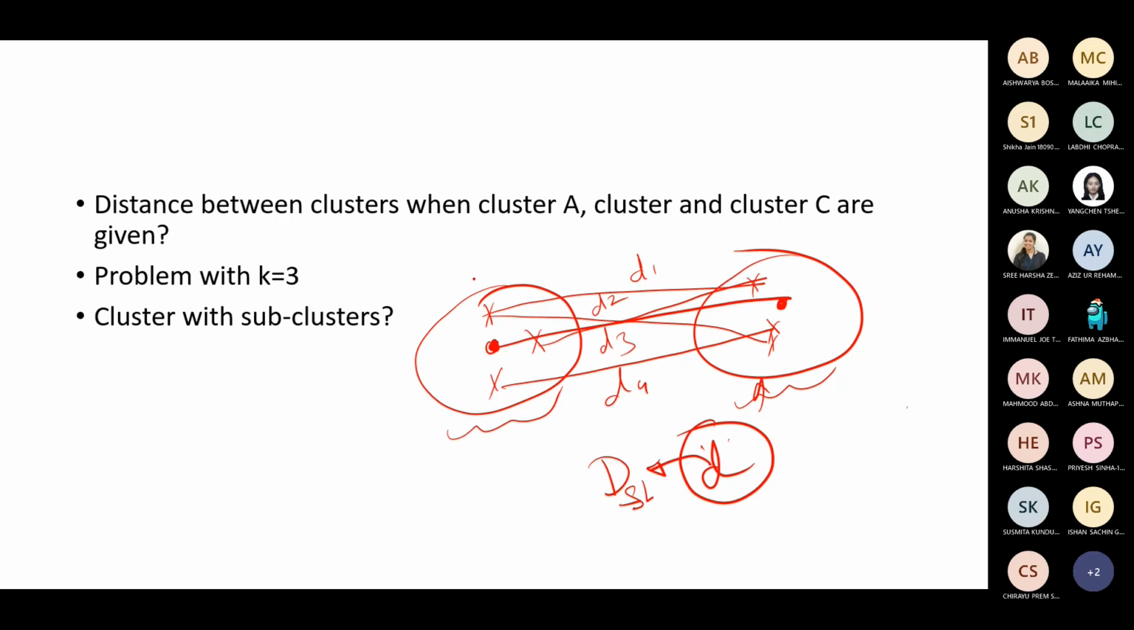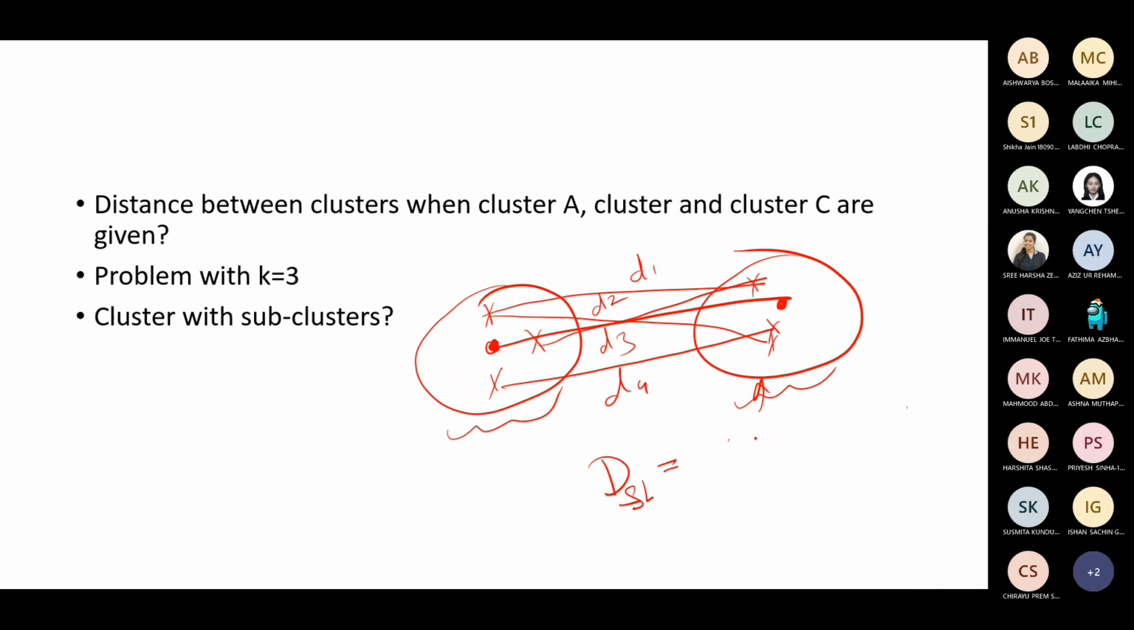Capital D subscript SL would just be the minimum distance that you found using single linkage, right? So the small d, you can find multiple single linkage distances, but whichever is the minimum becomes your capital D. Correct. Single linkage rule we have defined now.